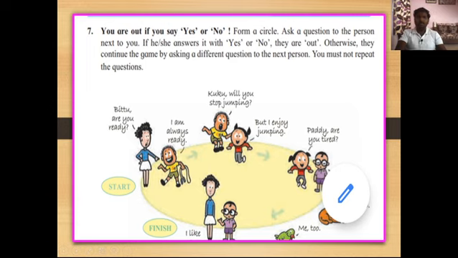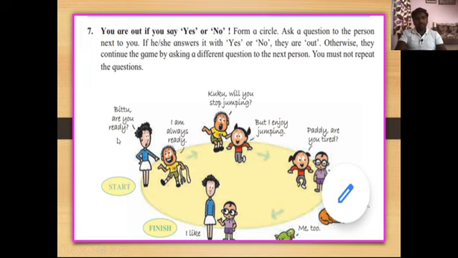But don't forget one thing here, you don't have to use these two words, yes or no. If you use these words, then you will be out from that game. If you do not use these two words, then you can continue this game by asking different questions to the next person. You must not repeat the questions. So let's see here, the starting of the game.